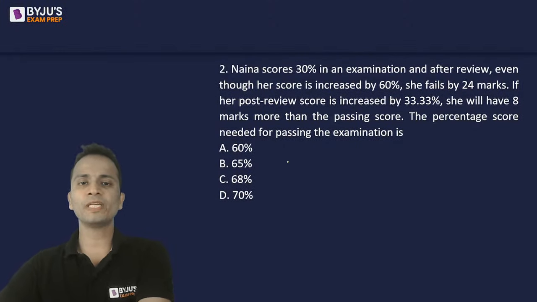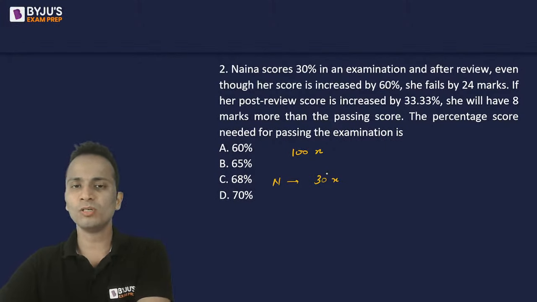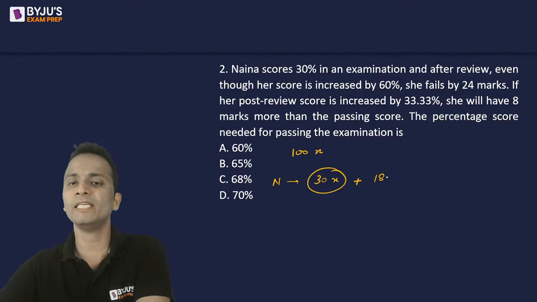I'll start by assuming that the maximum marks for this examination is 100x. Nana scores 30% in the examination, so her score is 30x. After review, her score increased by 60 percent, so 60 percent of 30x will be 18x. So her post-review score is 48x, and she fails by 24 marks.